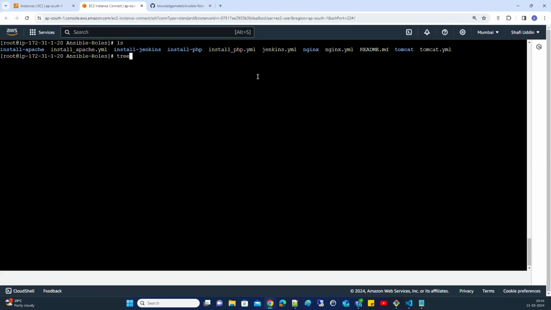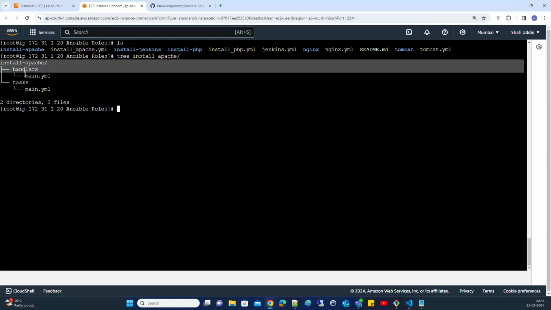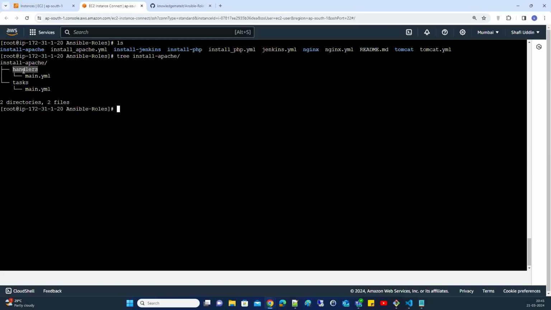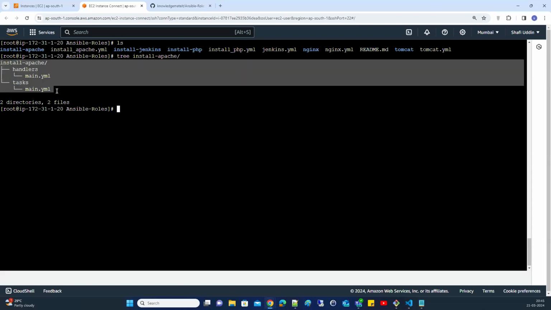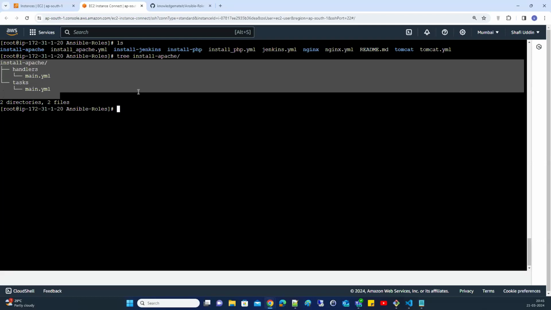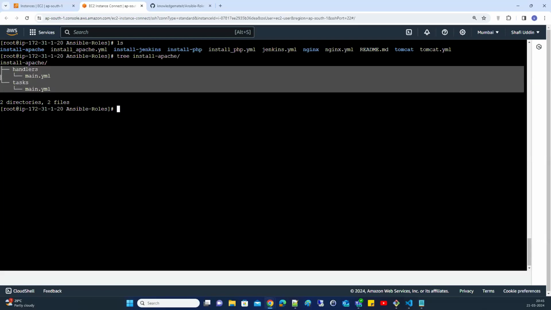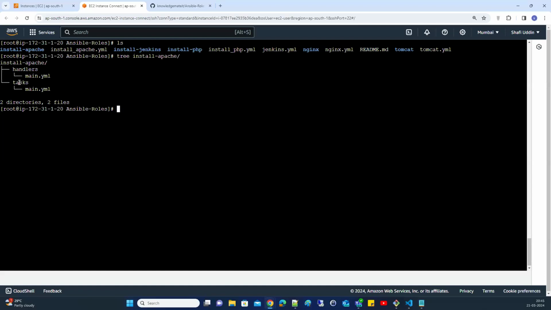Okay, so we installed tree. Tree is helpful to see the folder structure. If you see the install Apache folder, inside there is a handler folder. Inside the handler folder there is a main.yaml file. There is one more folder called task, and in that there is a main.yaml file. So this is the structure of a playbook, the structure of an Ansible role. This is the install Apache role, with the handler folder having some file, and the task folder having some file.